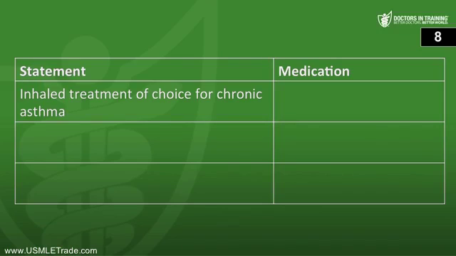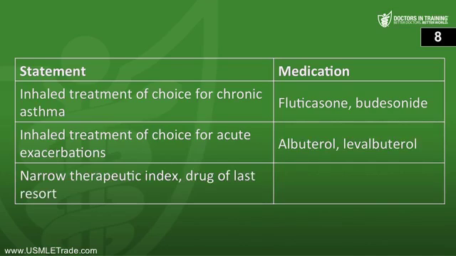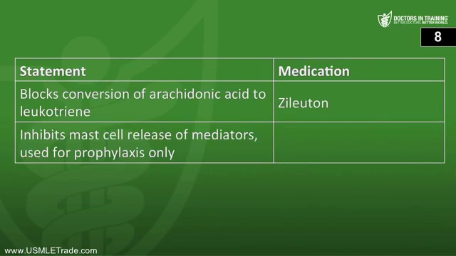Next, what asthma medication fits each of the following statements? The inhaled treatment of choice for chronic asthma is an inhaled corticosteroid like fluticasone or budesonide. Inhaled treatment of choice for acute exacerbations would be a short-acting beta-2 agonist like albuterol or levoalbuterol. The drug with very narrow therapeutic index, which makes it a drug of last resort, is theophylline. Blocks conversion of arachidonic acid to leukotrienes is zileuton. Inhibits mast cell release of mediators, used only for prophylaxis, is cromolyn.